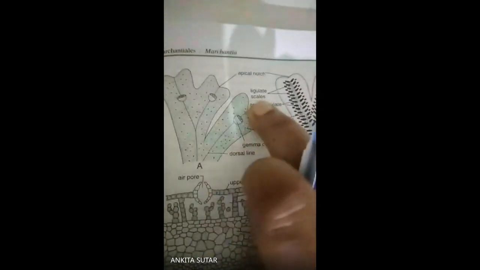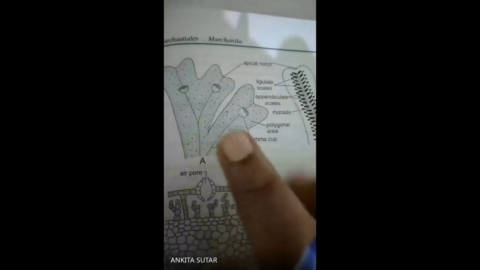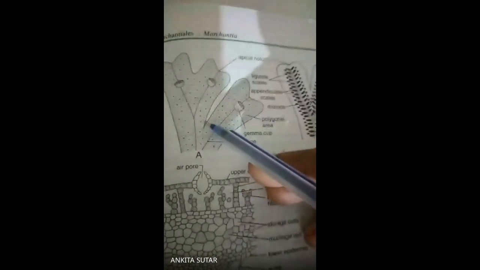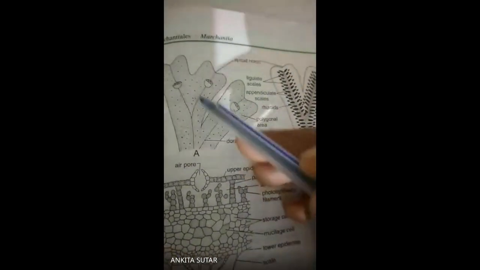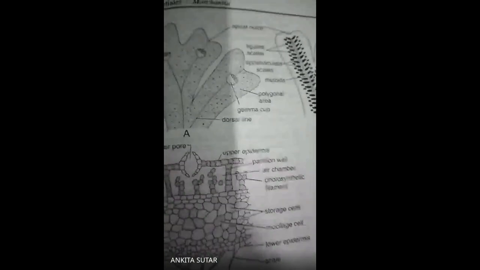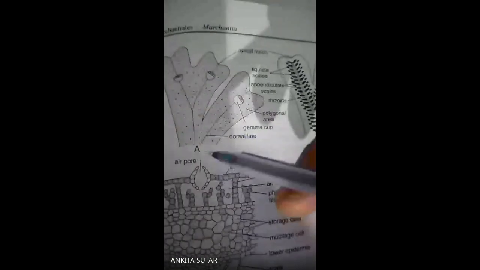Dichotomously, both are two types of branches. मतलब यहाँ से एक branches हुआ है और इस तरफ से एक branches हुआ है. That's why we can call it dichotomous branches. मतलब two branches हुआ है. देखो यहाँ से, यहाँ से एक branches हुआ है और फिर यहाँ से एक branches हुआ. That is dichotomously branched and a distinct midrib.